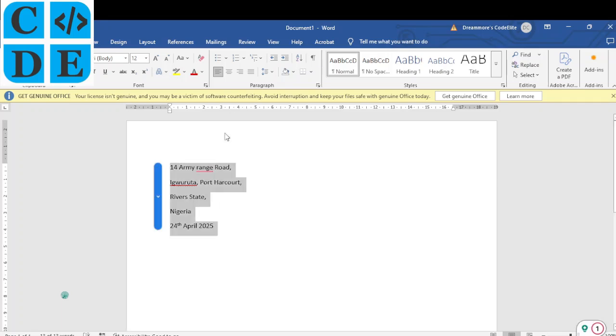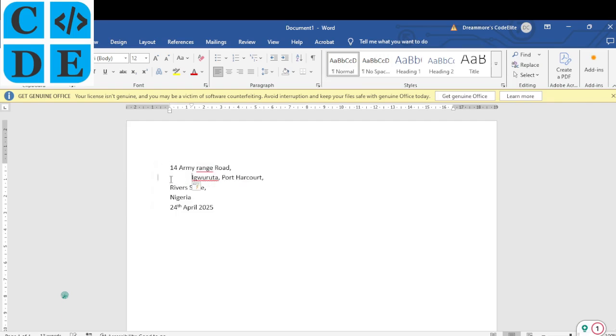Now I usually like to keep my address this way, since they didn't actually ask us to put it in any number of line space. So I like to keep my address this way, but you don't have to do this. You can leave your address this way if you want, but mine looks a bit more tidy if I leave it this way. All right, so what we need to do now is to slant it a bit. So how do we achieve that? You can use your space. Don't use your tab. The tab will give you too much space. So use your space bar. Move this a little bit, and then the next one a little bit, and then the next line in a little bit, and then the last line.